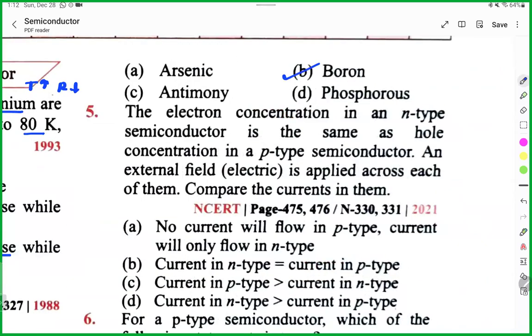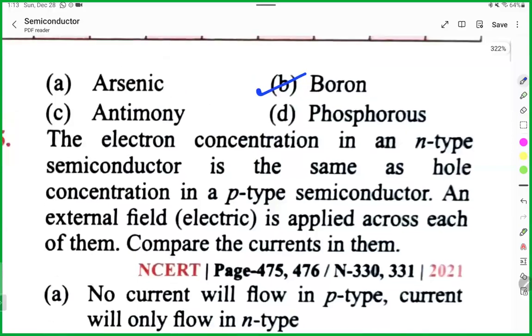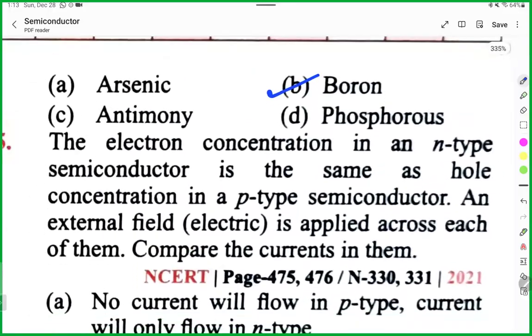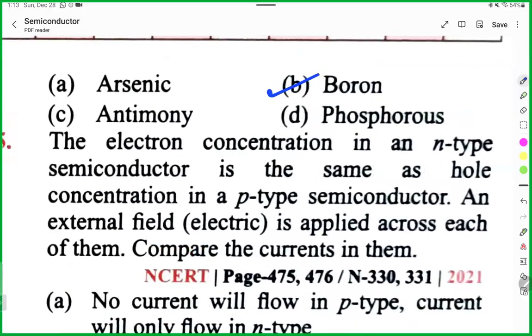Boron. Always be ahead of your question. Remember, this is the rule I told you in the biology part. Try to answer with the maximum information you can add in your answer. You will always be ahead of the examiner.